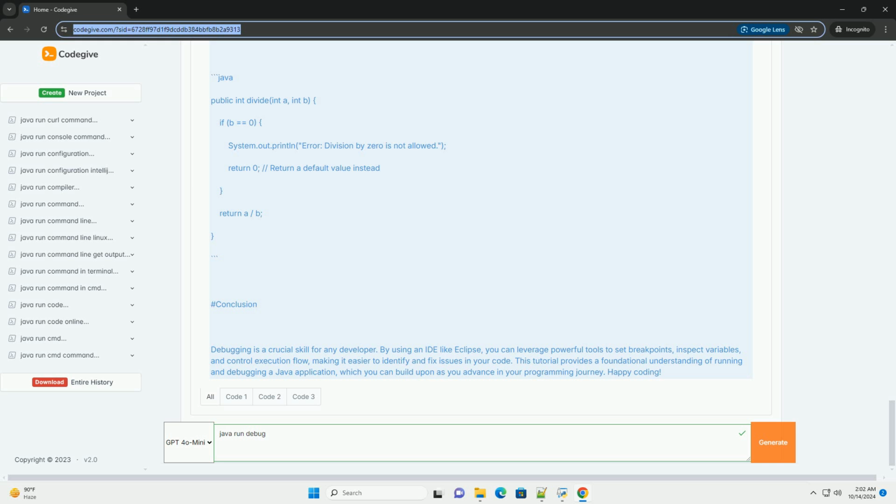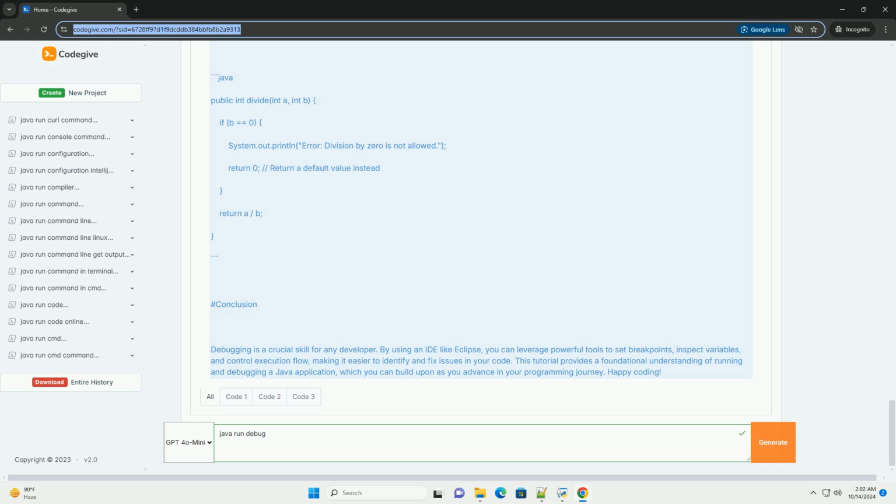Fixing the code. Based on what you learned during debugging, you can fix the code. In this case, you might want to handle division by 0 more gracefully. Here's how you can modify the divide method.